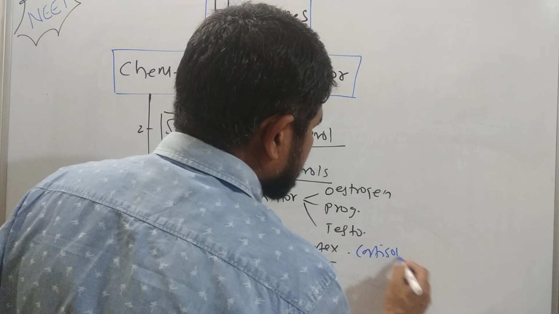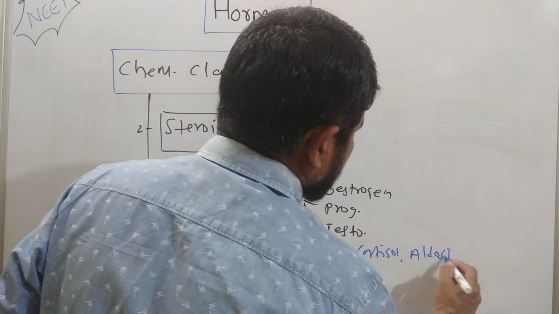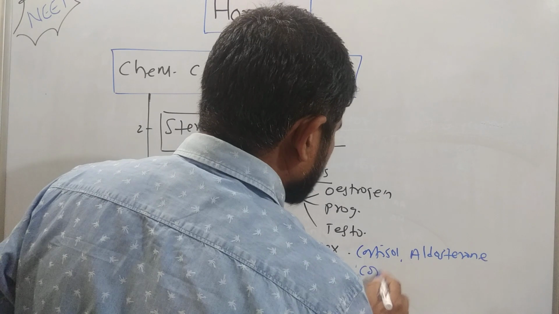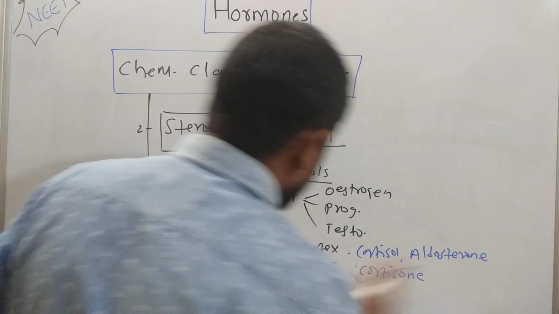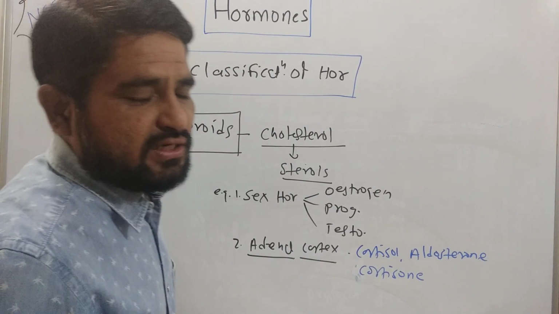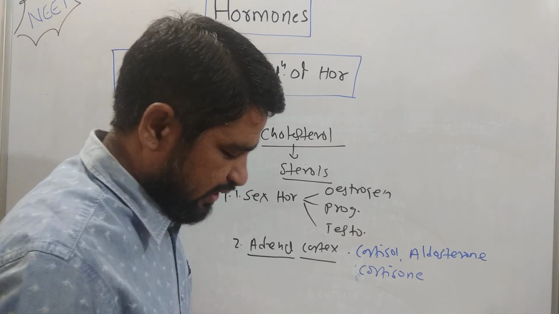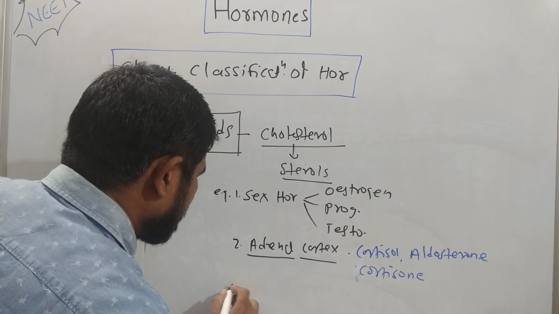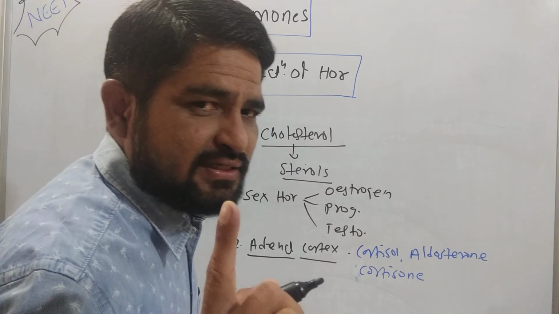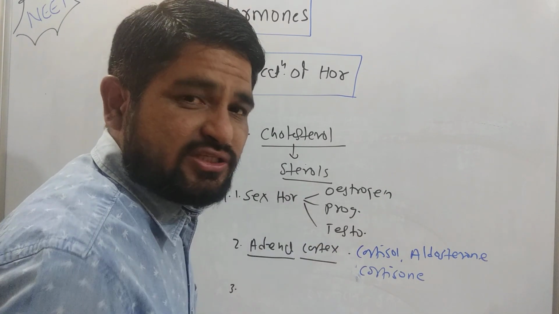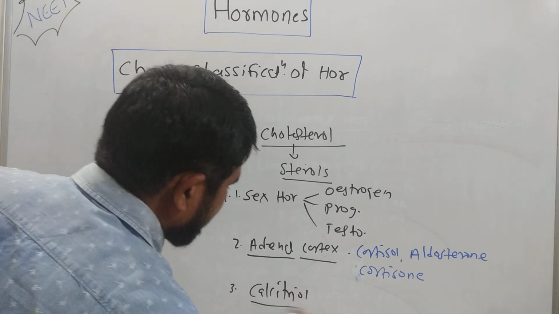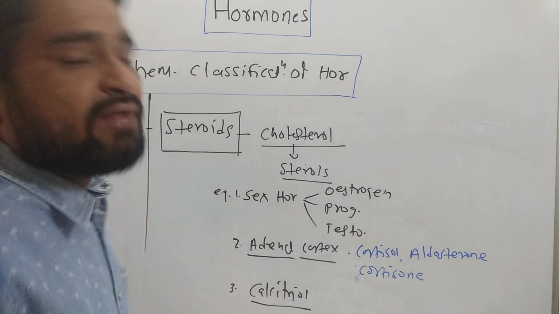This is cortisol, aldosterone, cortisone. These hormones are also chemically steroids. They are simply called glucocorticosteroids and mineralocorticosteroids. There's one hormone you studied last year, in excretion and elimination of waste product. The hormone is called calcitriol.